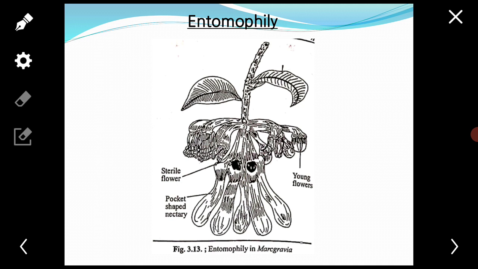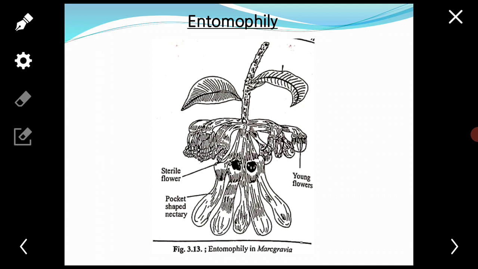Small flowers bloom in bunches to attract the insects. Sometimes they are condensed together to form a head, example sunflower. Usually in such condition a single insect pollinates a large number of flowers.